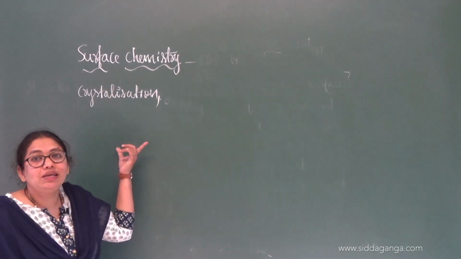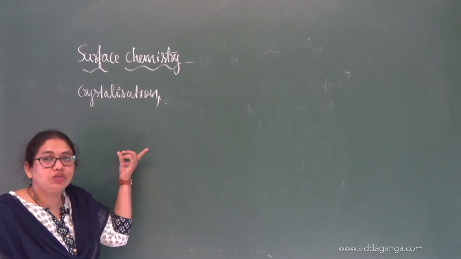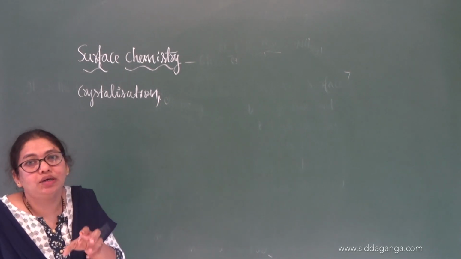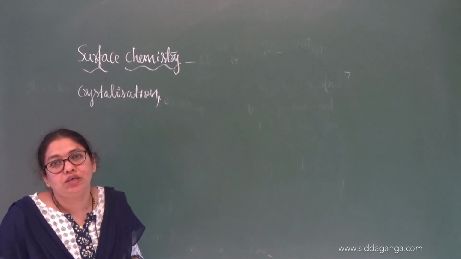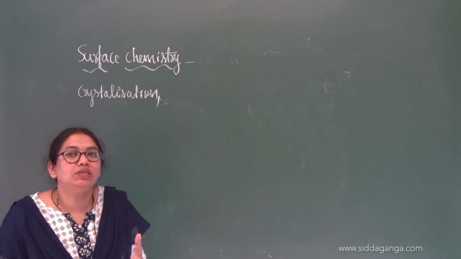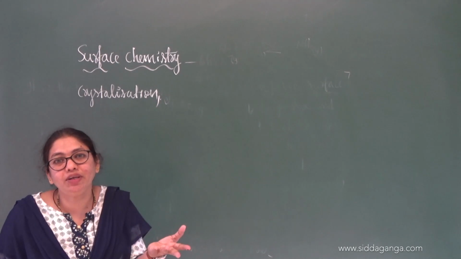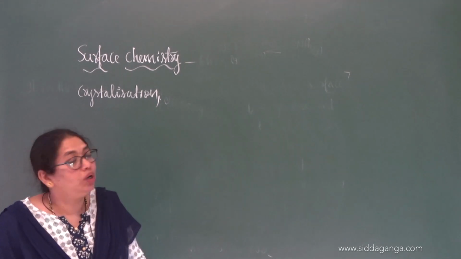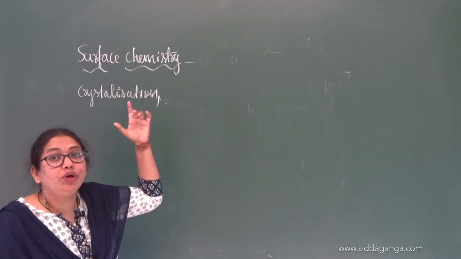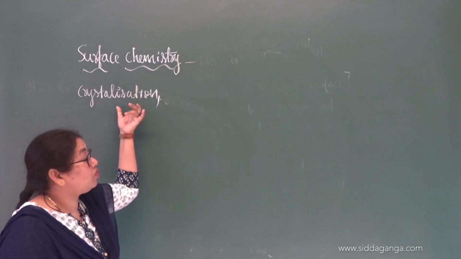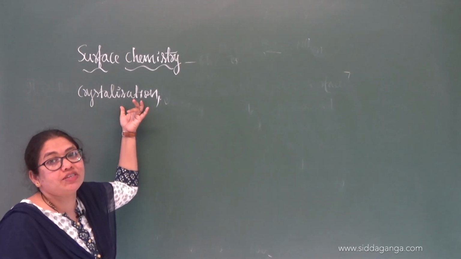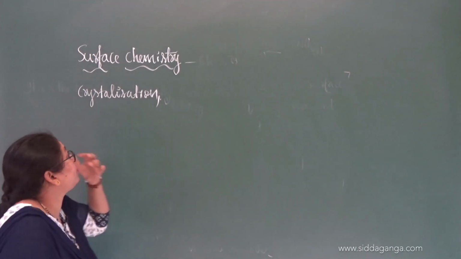You know about crystallization, how you do it. You take a solid or solute and dissolve it in a suitable solvent, and make a saturated solution. Then you heat it, and if you keep it to cool, you get pure crystals. So crystallization is a surface phenomenon.